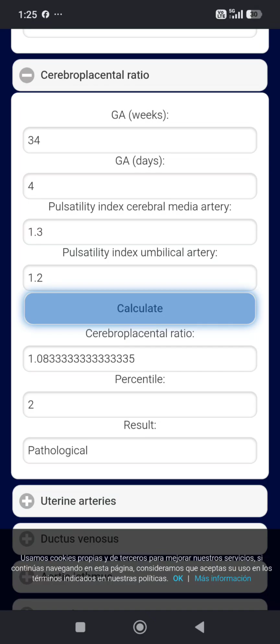Many sonologists or many radiologists give the interpretation that CPR more than 1 is equal to normal Doppler, but this is a wrong concept. Here you can see the CPR or cerebroplacental ratio is 1.08, but the percentile is 2, so this is pathological.